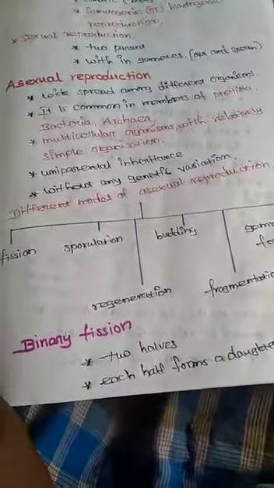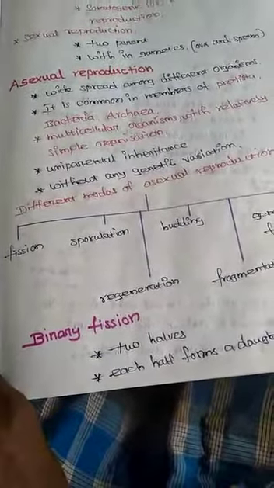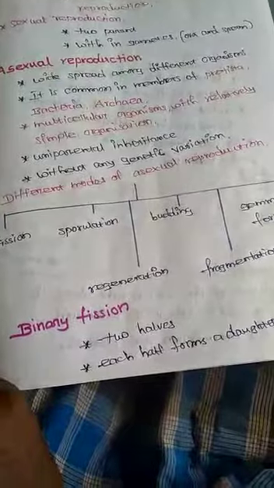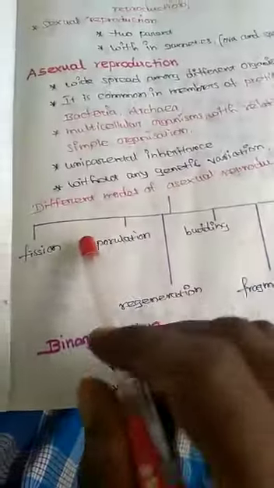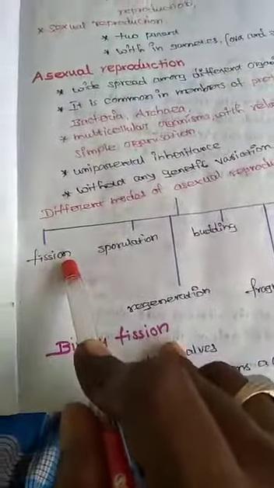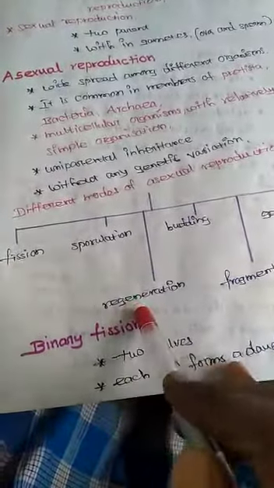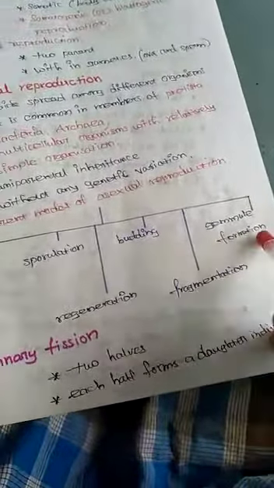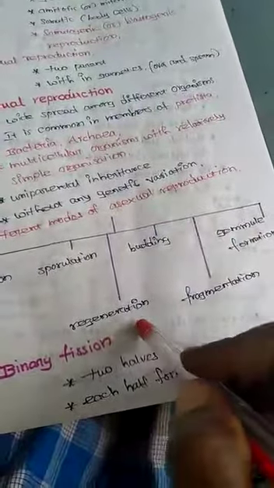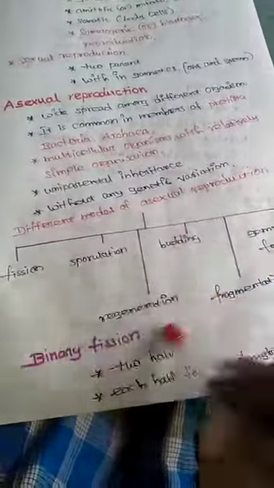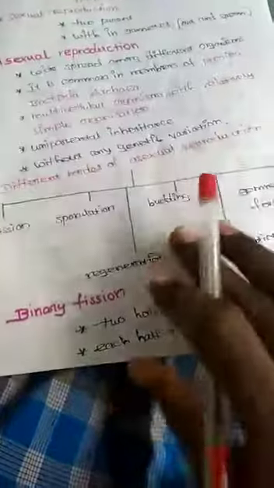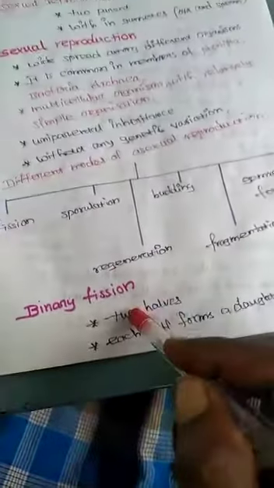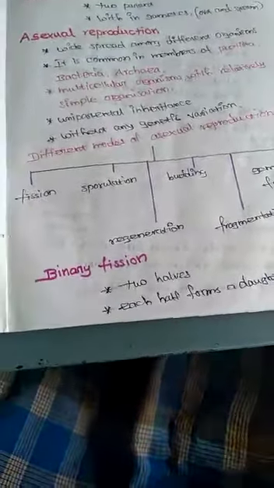How many types are given? There are 4 types given. First explain fission, second correlation, third budding, last gemmule formation and so on, regeneration and fragmentation. These are the types. First of all, you are going to see binary fission.